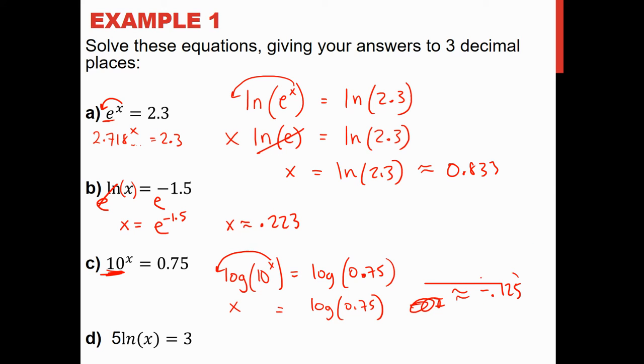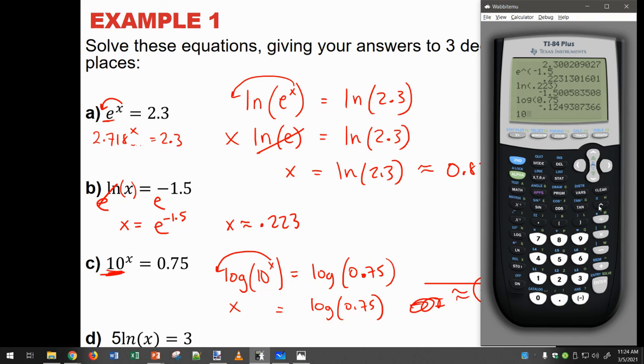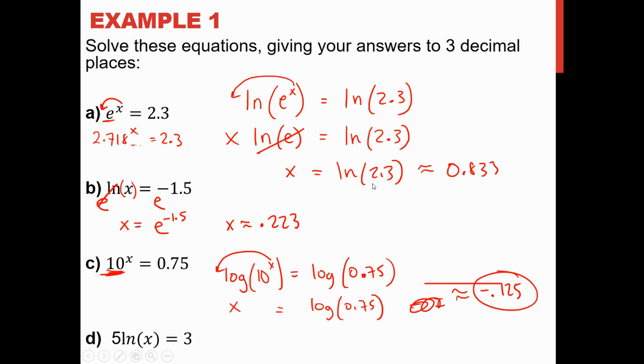And I can check that. 10 to the power of negative 0.125. If I do a negative exponent, I should get fractions because negative exponents are not negative numbers. They are reciprocals.